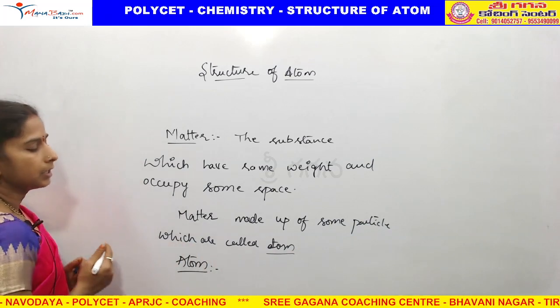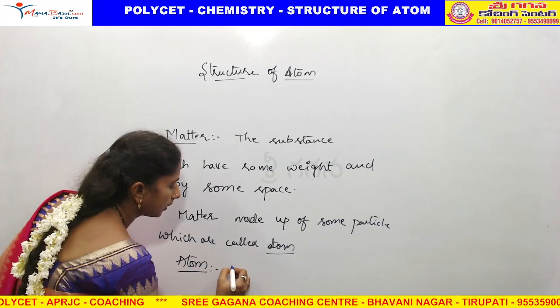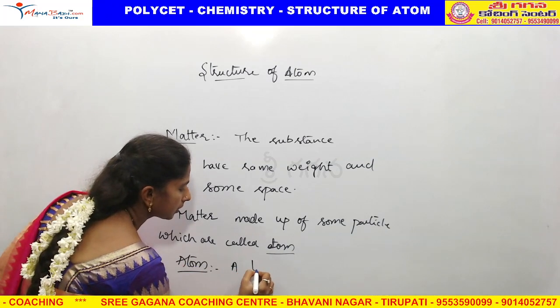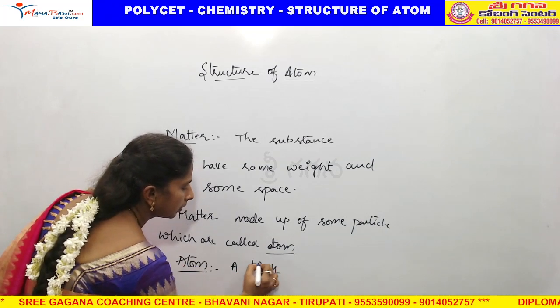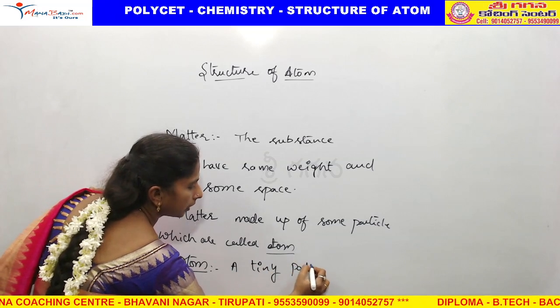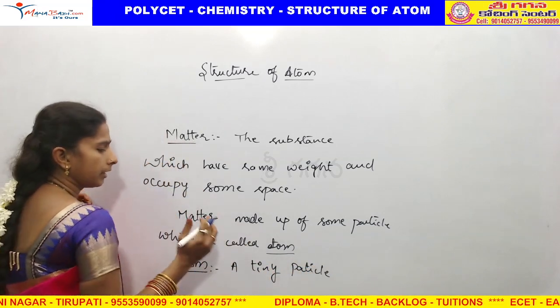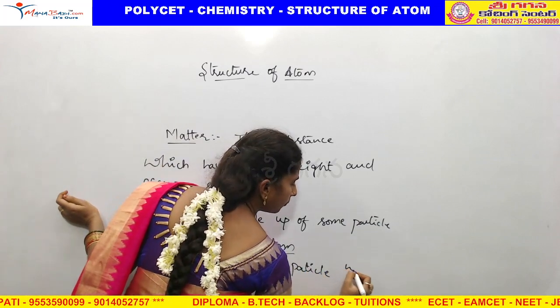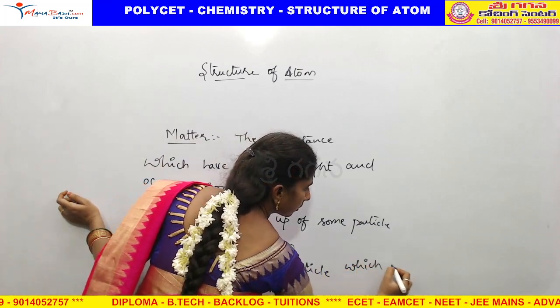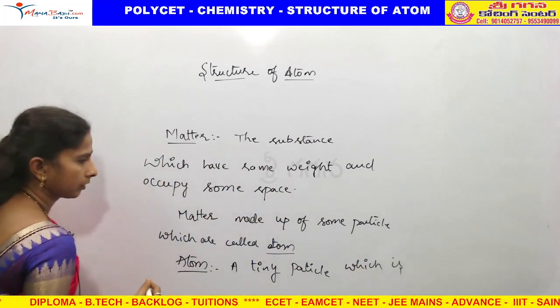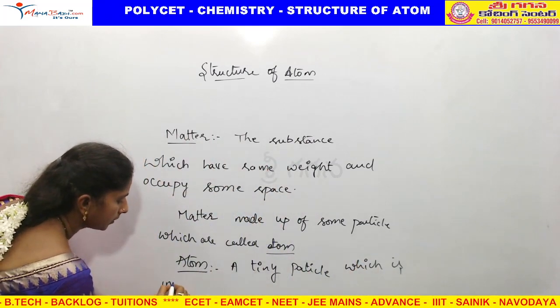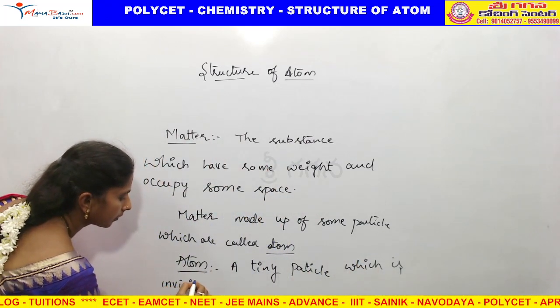Definition of atom: an atom is a tiny particle, very small in its size, and which is invisible. We cannot see it.